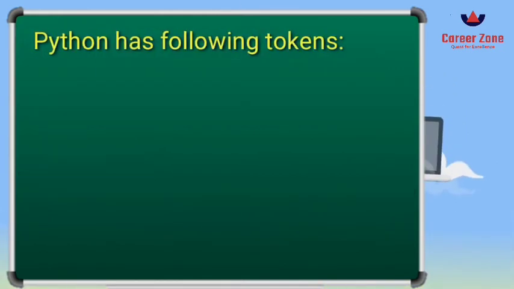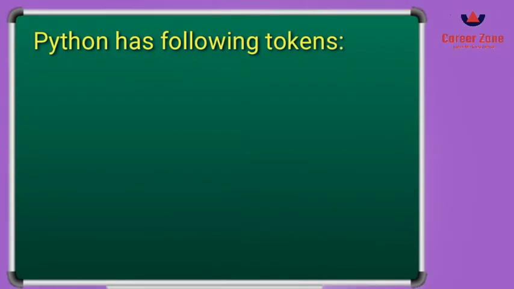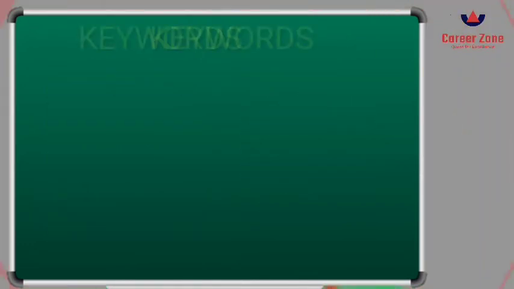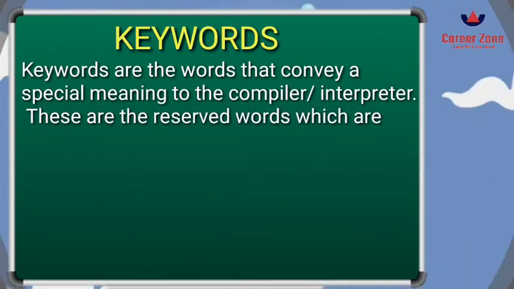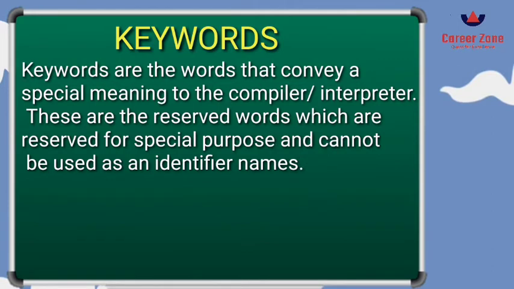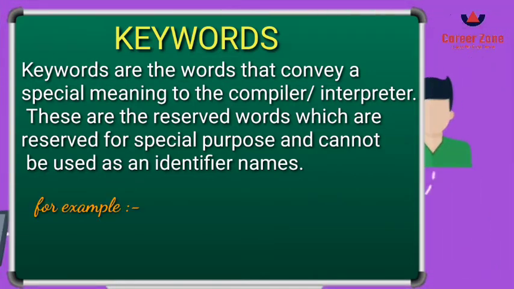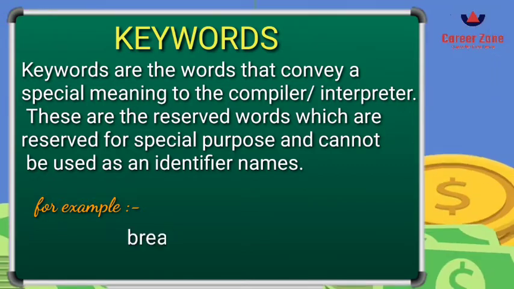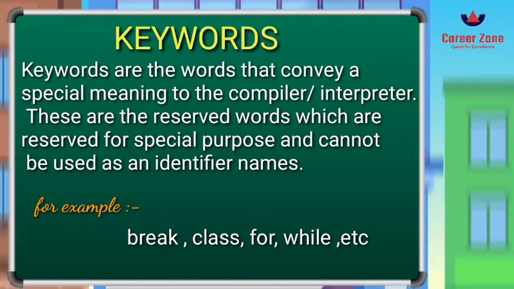Python has the following tokens: keywords, identifiers, literals, operators, and punctuators. We'll see them one by one. Keywords are words that convey a special meaning to the compiler or interpreter. It means they are reserved with a special meaning, and keywords cannot be used as identifiers. For example, you can see here I have written break, class, for, while.